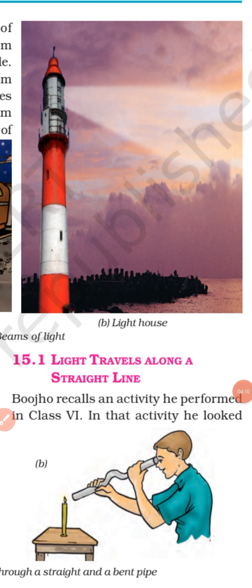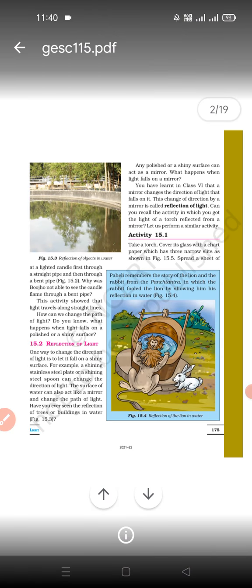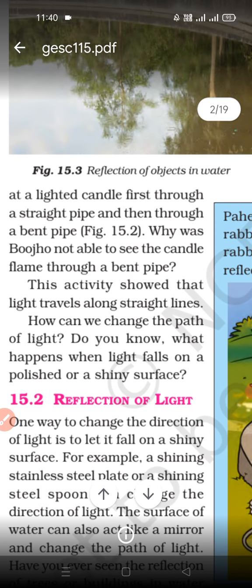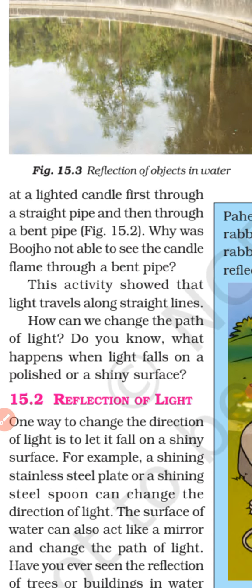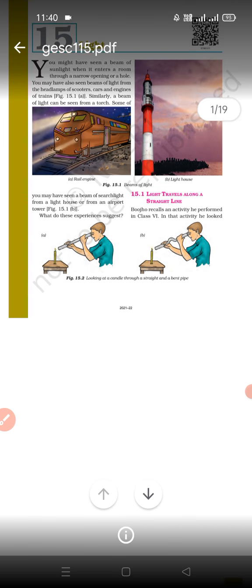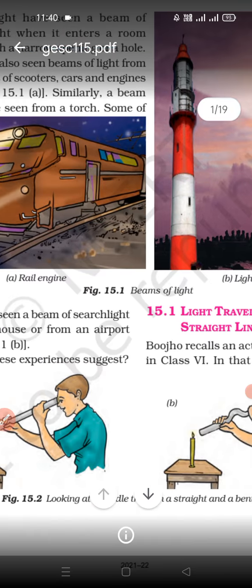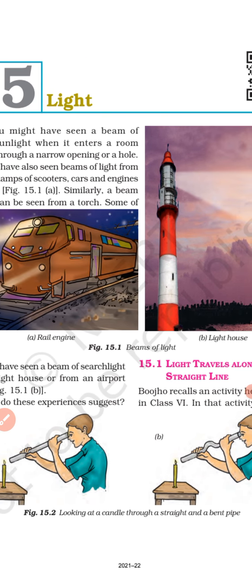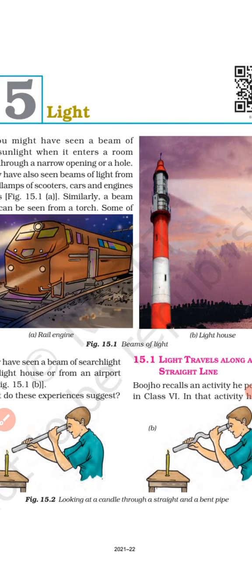Now take the example of this. Light travels along a straight line. Bujo recalls an activity he performed in class 6. In that activity, he looked at a lighted candle first through a straight pipe and then through a bent pipe, as you can see over here in figure 15.2 A and B, looking at a candle through a straight and a bent pipe.